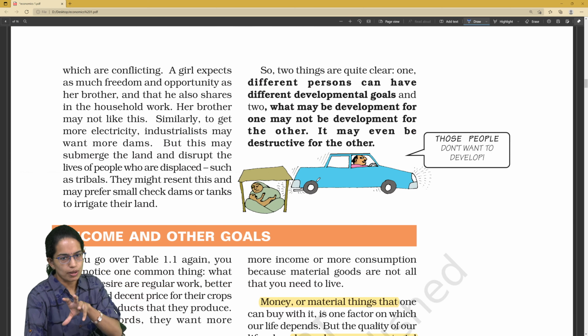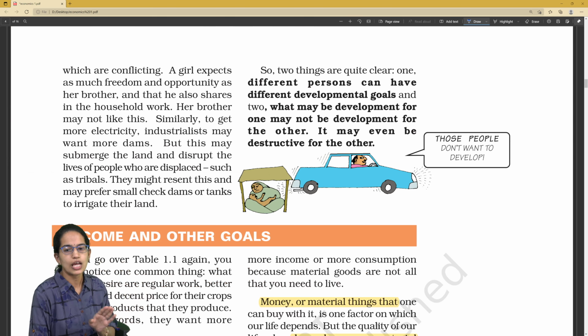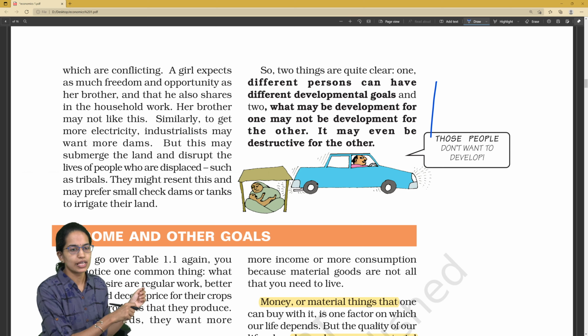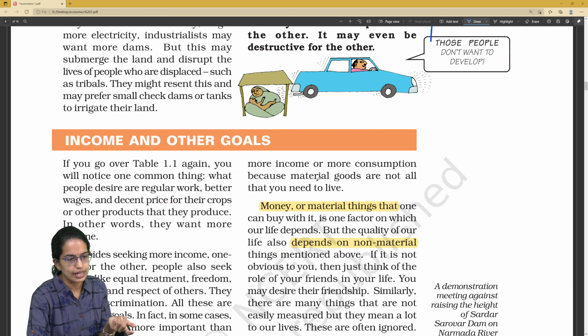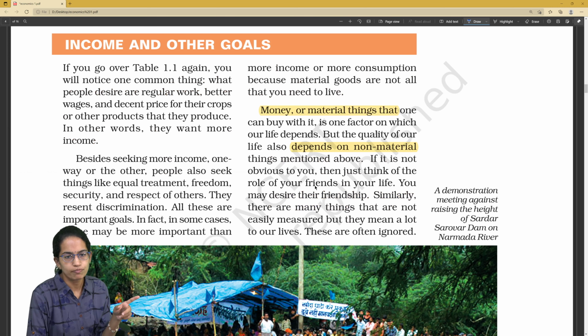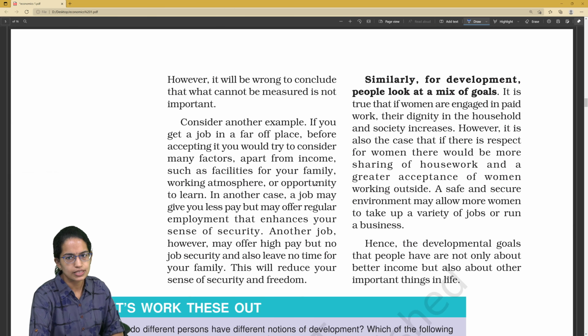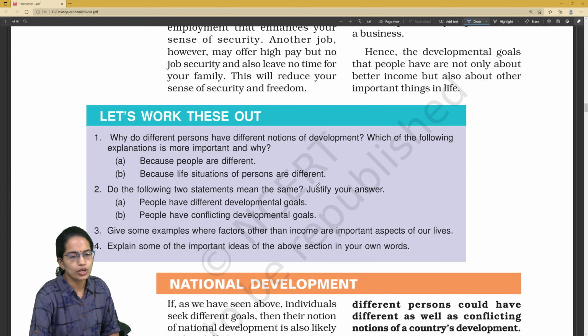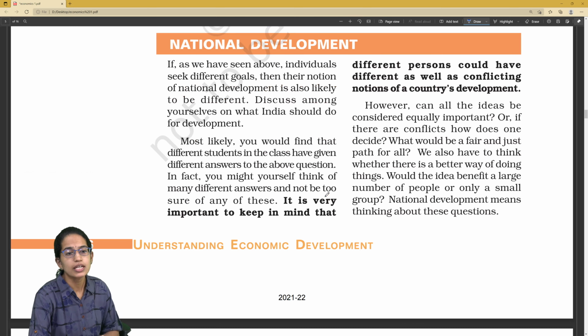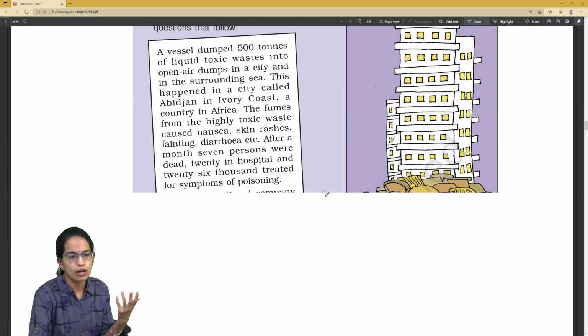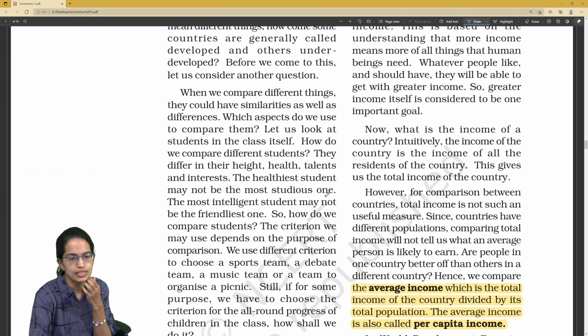What are the development goals? These development goals have to be constructive, they need not be destructive. It's not that by destroying someone else a person would go for a better life. It's not just in terms of materialistic things or money, but it can also be non-material in nature. Those are again important developments that we need to understand. Then we talk about development for a mix of goals. Here we focus on what kind of situation there is, and national development takes various different things into consideration.